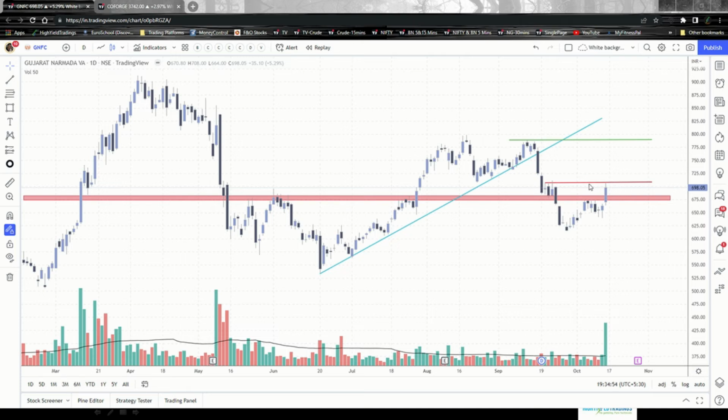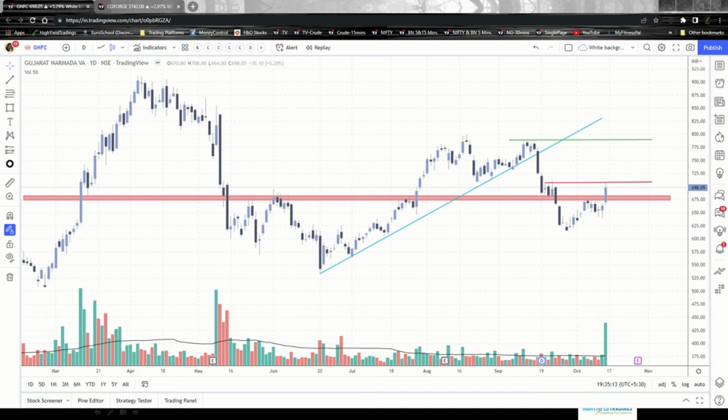then initiate a buy trade. Okay, and if it is not breaching this resistance and closes anywhere below this resistance level, then wait for the script to breach the resistance zone, and only after it breaches the resistance zone you take up a buy trade. So what might happen right now?